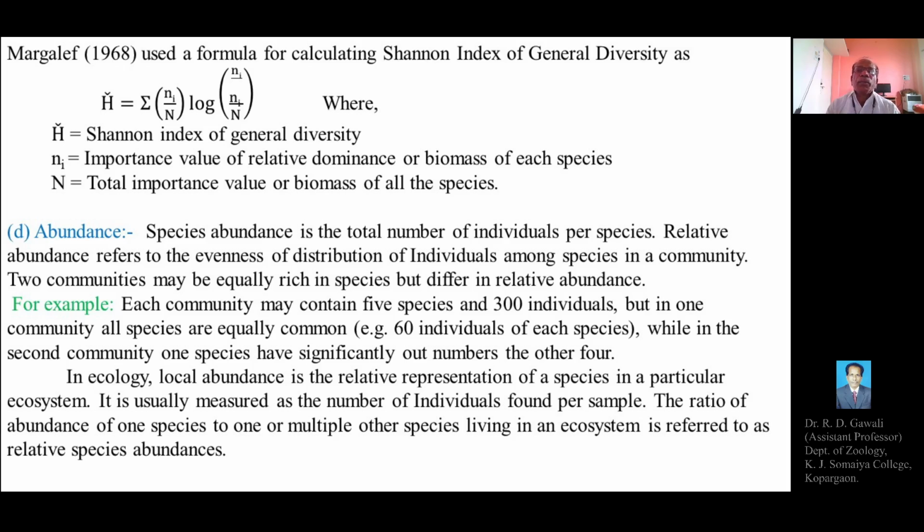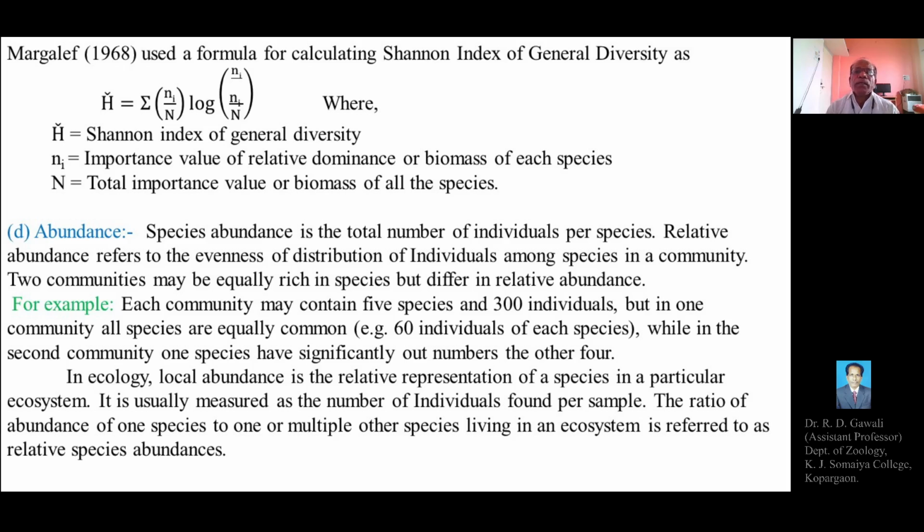So the formula is capital H bar equals the summation of small n i by capital N into log of small n i by capital N, where capital H bar represents the Shannon index of general diversity.